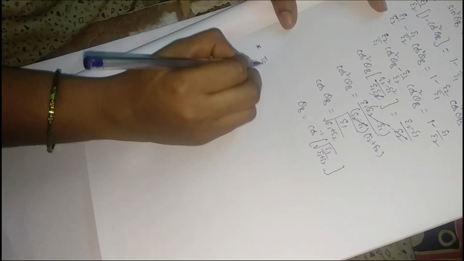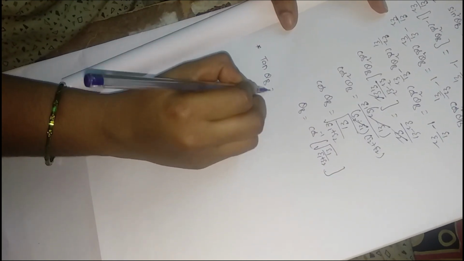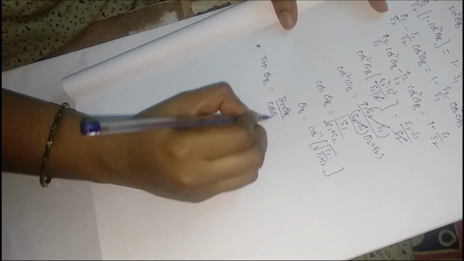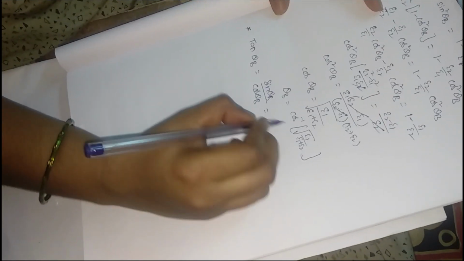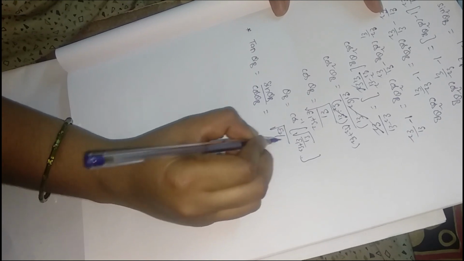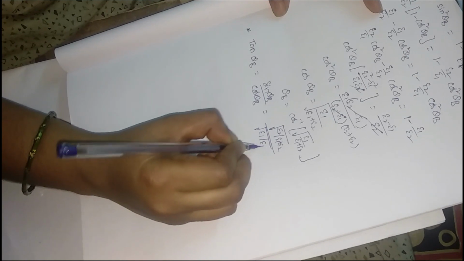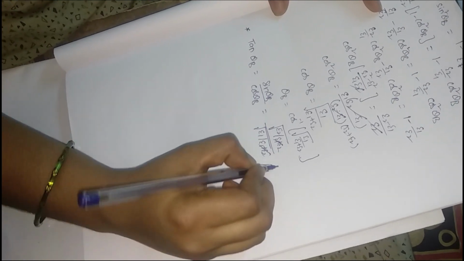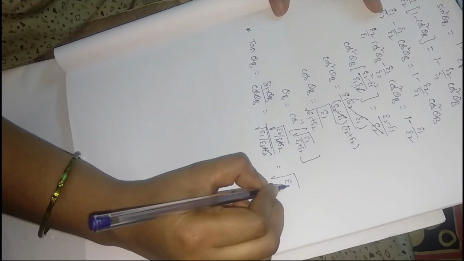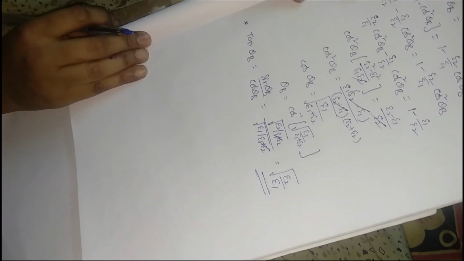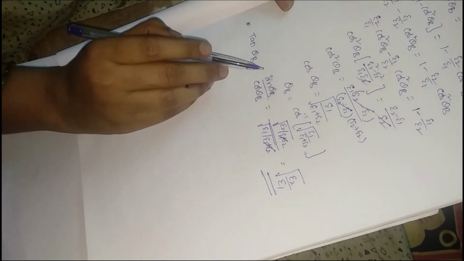In terms of tan, tan theta B is equals to sin theta B divided by cos theta B, that is equals to square root of epsilon 2 divided by epsilon 1 plus epsilon 2 divided by square root of epsilon 1 divided by epsilon 1 plus epsilon 2. So both will get cancelled, that is equals to square root of epsilon 2 divided by epsilon 1. So it is about the Brewster angle. This is the angle we need to maintain for getting zero reflection.